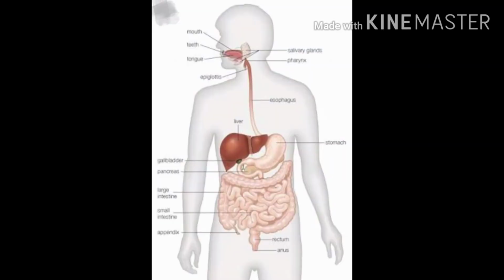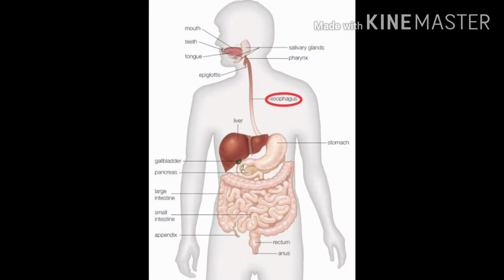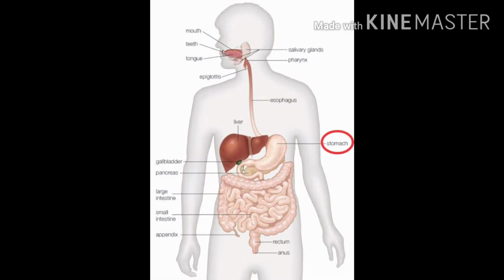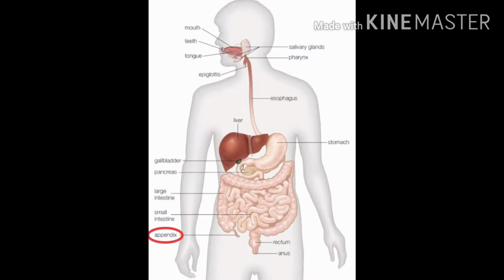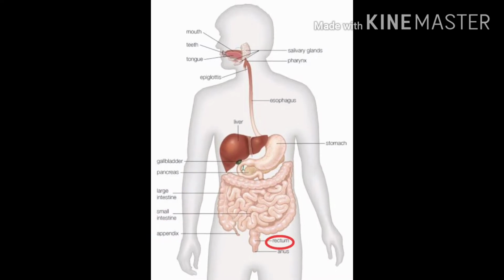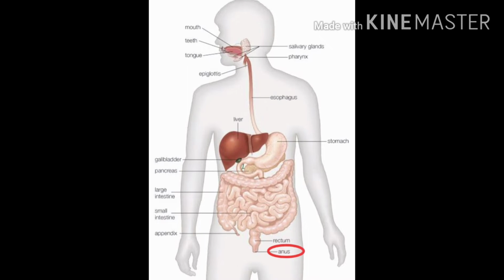Human beings follow the Holozoic mode of nutrition. It involves 5 major steps. They are ingestion, digestion, absorption, assimilation, and egestion. The human digestive tract consists of the following organs. They are mouth, esophagus, stomach, small intestine, large intestine, appendix, rectum, and anus.